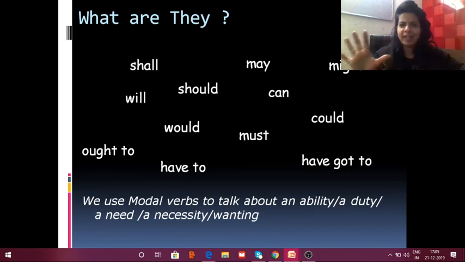Now, there are so many kinds of modals, such as shall, will, may, should, might, can, could, have got to, have to, ought to. And why do we use them? Well, we use modal verbs to talk about an ability, a duty, a need, a necessity, or some wanting. And there is a specific way we use them in sentences.